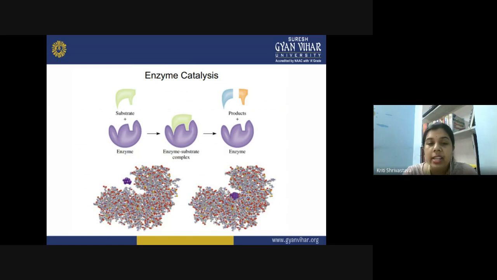So this is the schematic of enzyme catalysis. This is the enzyme molecule. You can see it is really a very complex molecule, and this is the active site of the enzyme in which the substrate molecule fits in. This is the lock, this is the key, and finally the products are formed at the end, which are desorbed from, or detached from, the site of the enzyme. So this is a reversible reaction, and once again the enzymes become free for further enzymatic reaction.